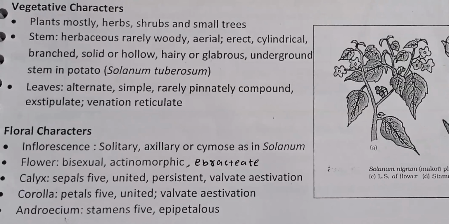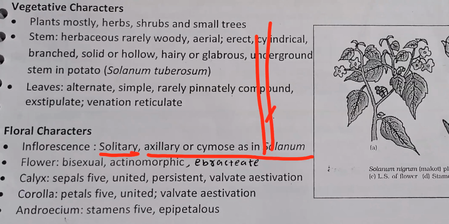In that, solitary, axillary or cymose as in Solanum. Solitary meaning what? Have you seen hibiscus? On the branches of the hibiscus, only a single flower is developed. Not in a bunch form, but just a single flower is developed. At one axis, only one flower. So that condition we call solitary, right? That floral axis transforms into a single flower, that we call the solitary condition.